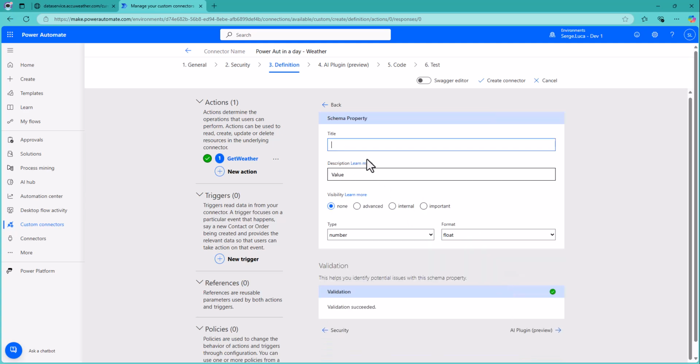So here, let's call it imperial value, temperature imperial. And same down below. Switch to, yeah, it was number, float, that's fine.